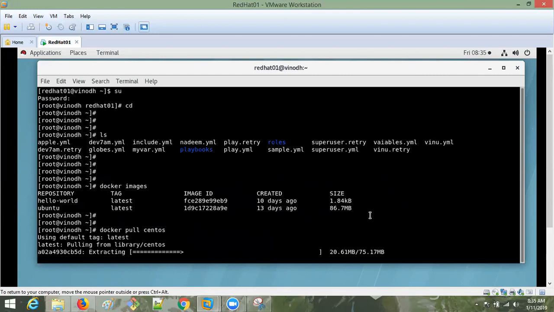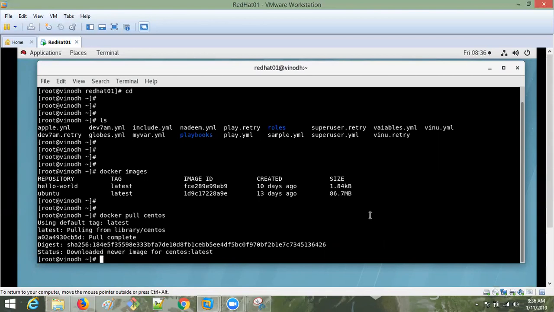So can we edit the image? I downloaded the image, so can I edit it? No, it is not possible to edit the image. If you want to edit, you have to run this image as a container. Then only we can do all the actions. Until then, the image is read-only by default. Guys, getting it? Okay. So the new image CentOS was downloaded.